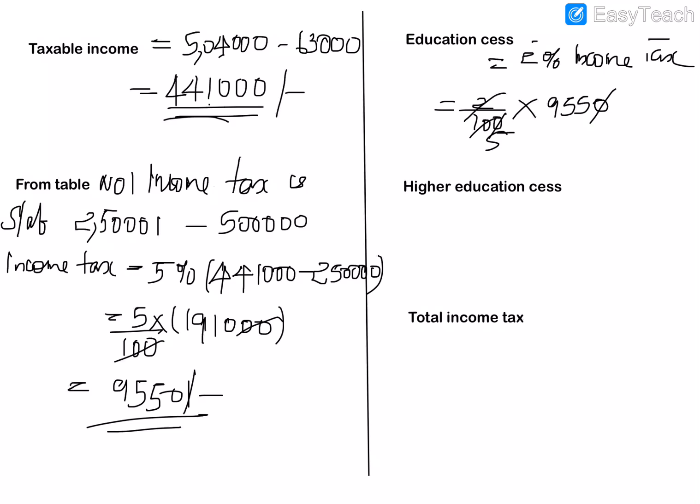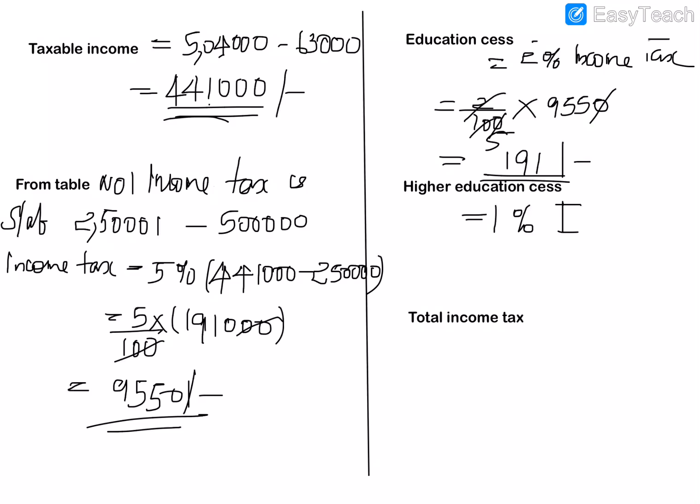So 955 divided by 5, the answer is 191. So this is the educational cess.